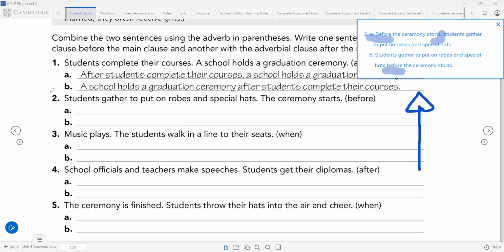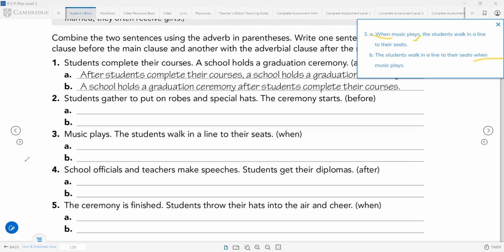Very good. Pause the video if you need. Let's continue with number 3. When the music plays, comma, the students walk in a line to their seats. The other option: the students walk in a line to their seats when the music plays. No comma needed.